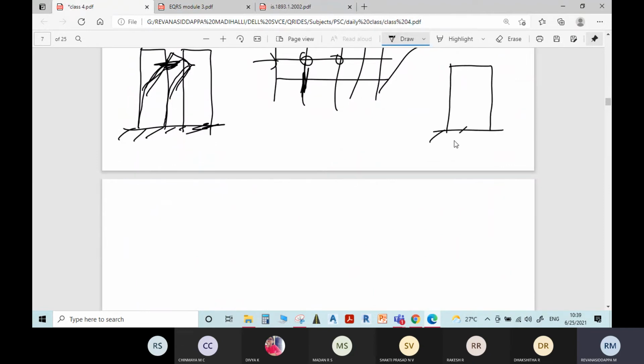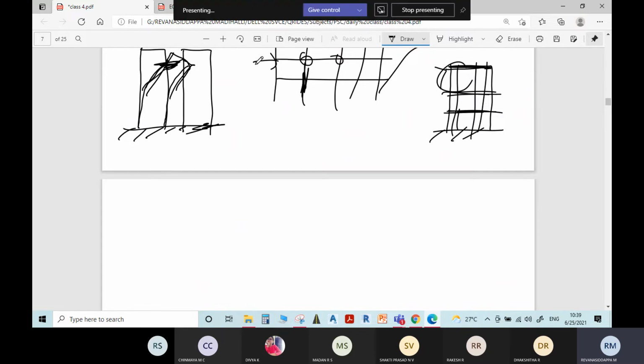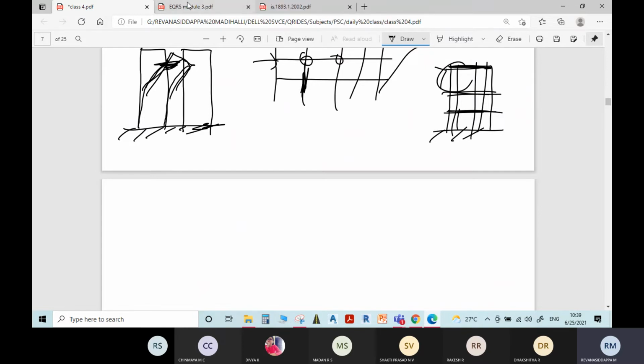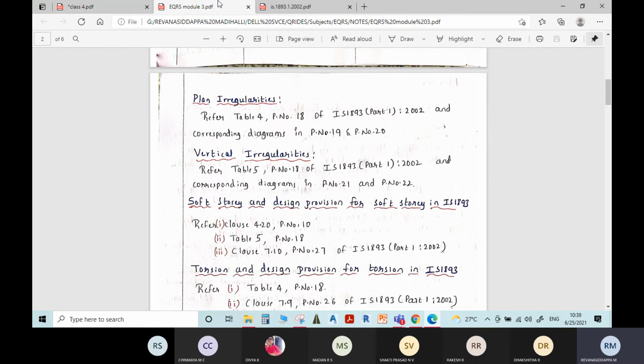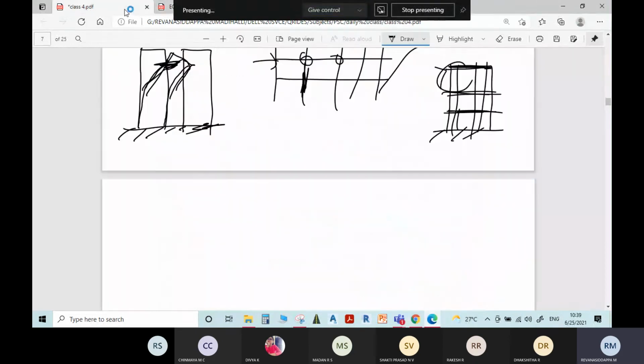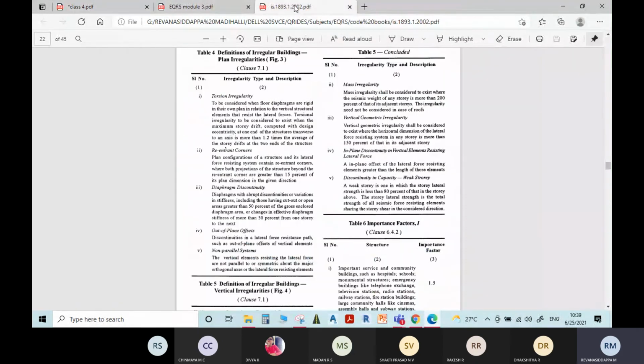If the stiffness of these diaphragms is more compared to the vertical elements, in that case also there will be chances of twisting of the building, or chances of inducing torsion in the structure. In that case also the building is considered to be a building with torsional irregularity.